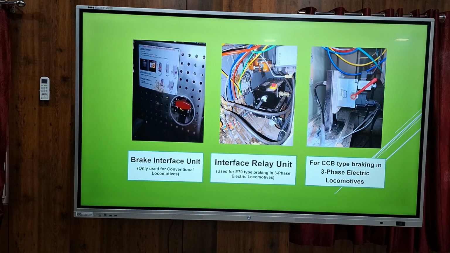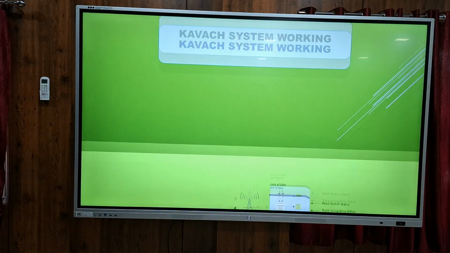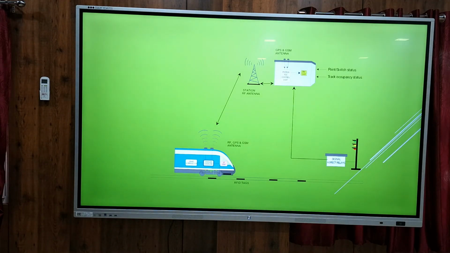Controlling brake means dropping the BP. When to drop the BP and how to drop will be decided by the KAVACH based on the actual location and speed of the train. So this is the basic system working.